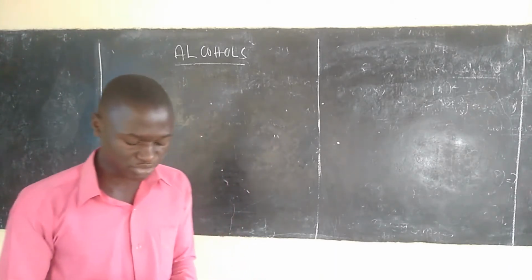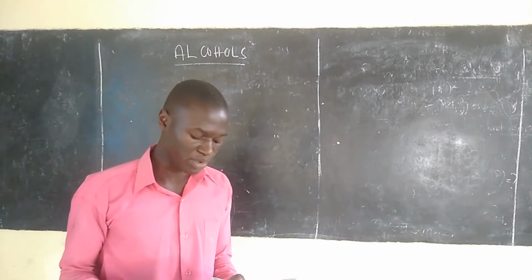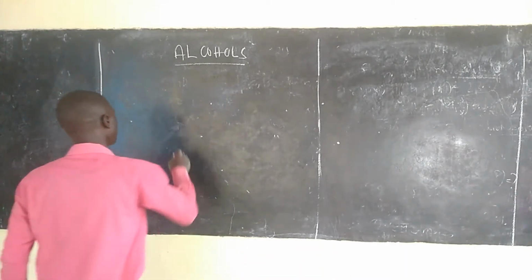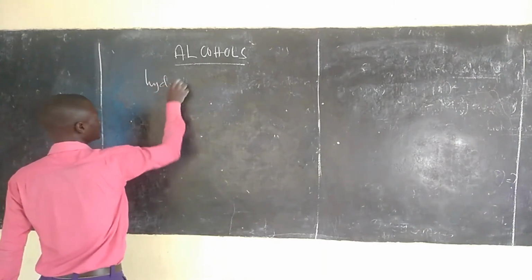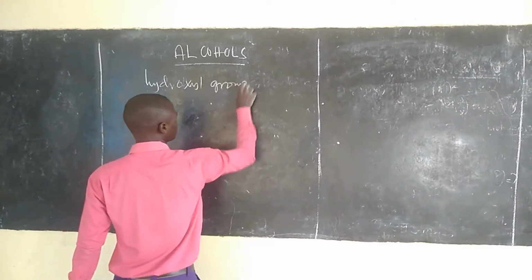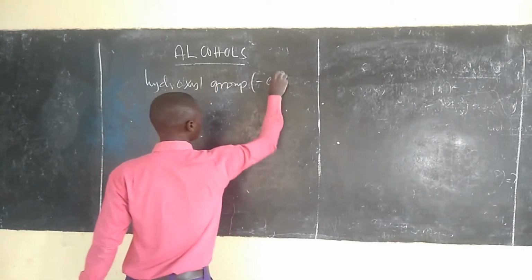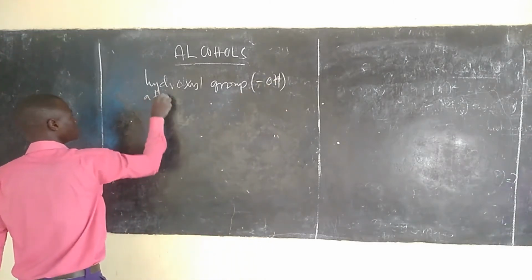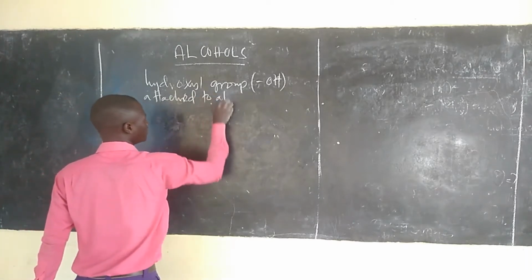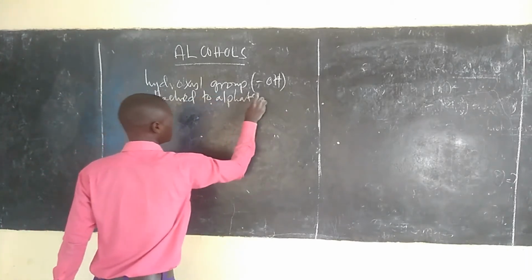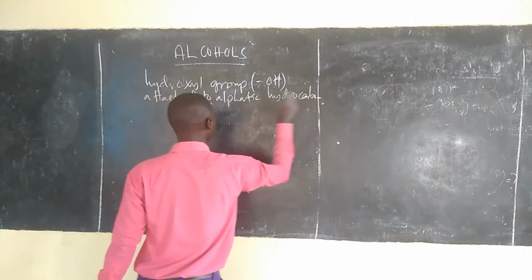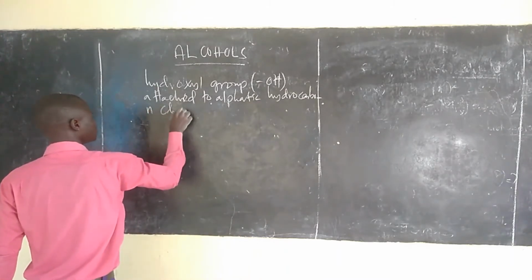Alcohols are hydroxyl compounds which have a hydroxyl group attached to an aliphatic hydrocarbon chain.